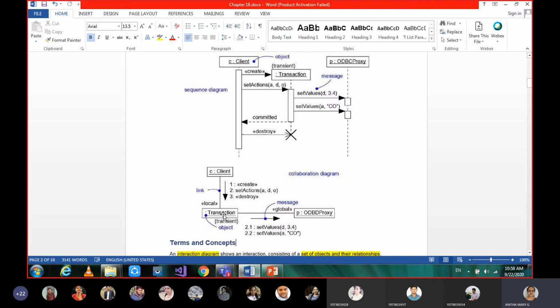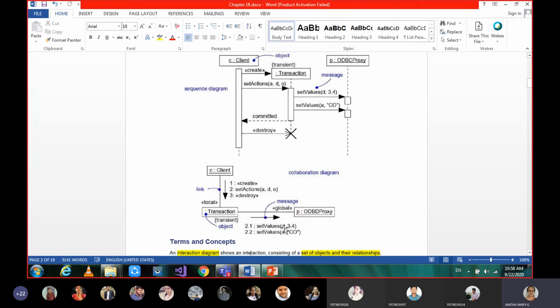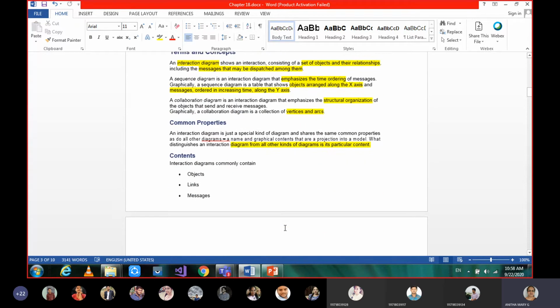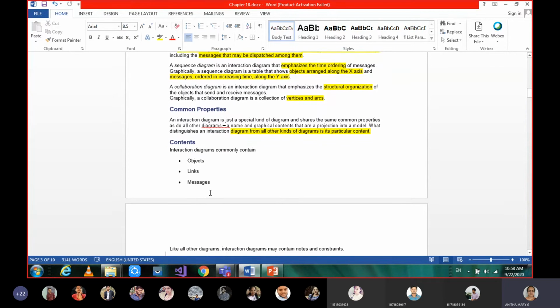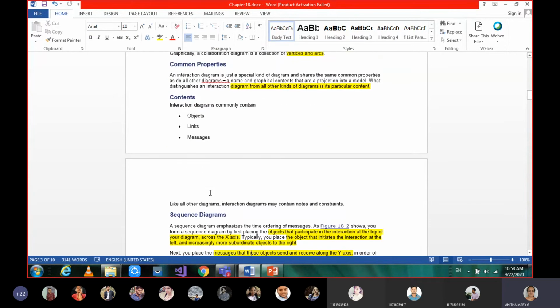So what are the contents? The first primary content, the basic thing we talk about, is objects. And then links. The relation between two objects we call a link. And interaction, usually we represent using messages. So that is what we are talking about as contents here: objects, links and messages, and what messages we are giving.